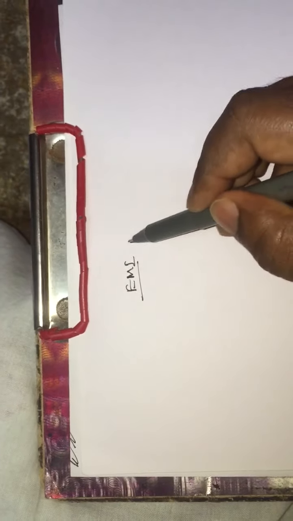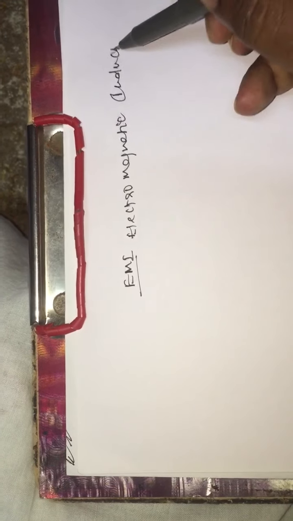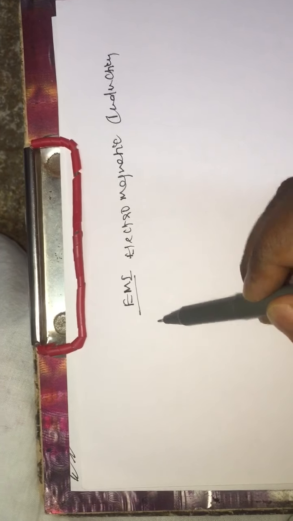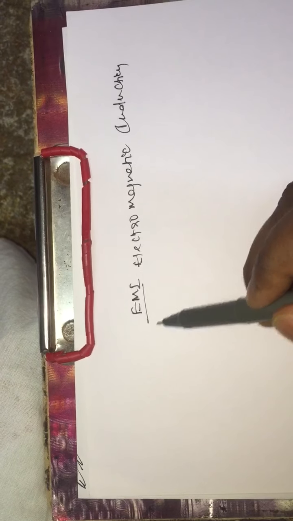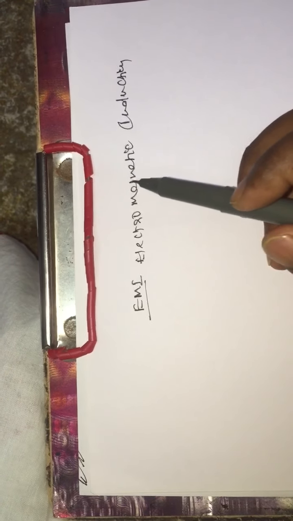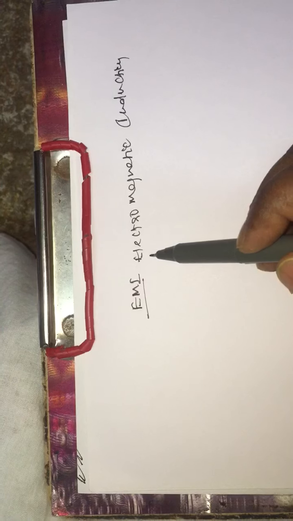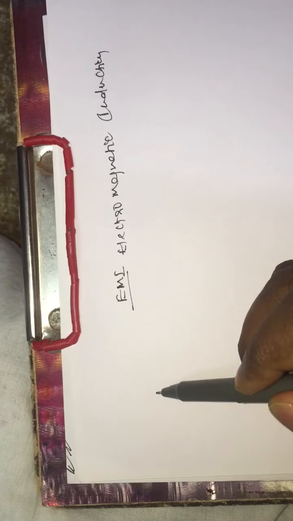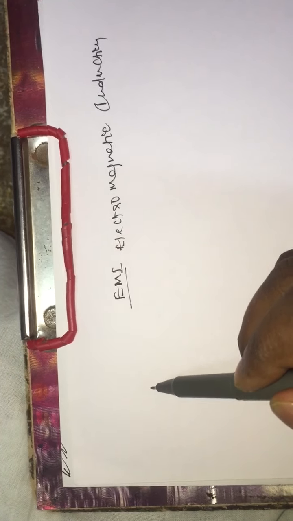One of the other important chapters is EMI, which means electromagnetic induction. In this chapter, we are going to discuss how an electric field is induced or produced by a changing magnetic field. This concept we are going to discuss here. And before going to that, I'm going to give some experimental observations and the results.